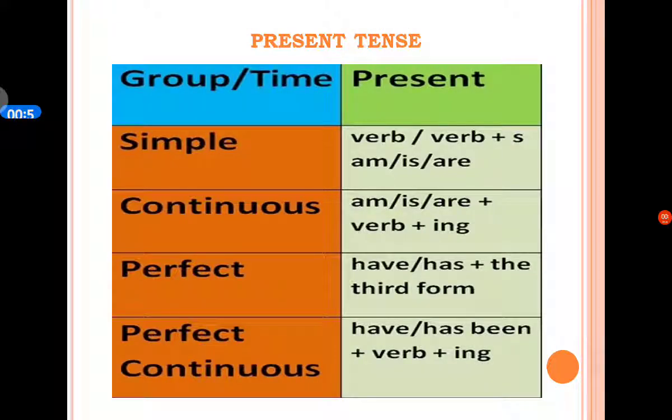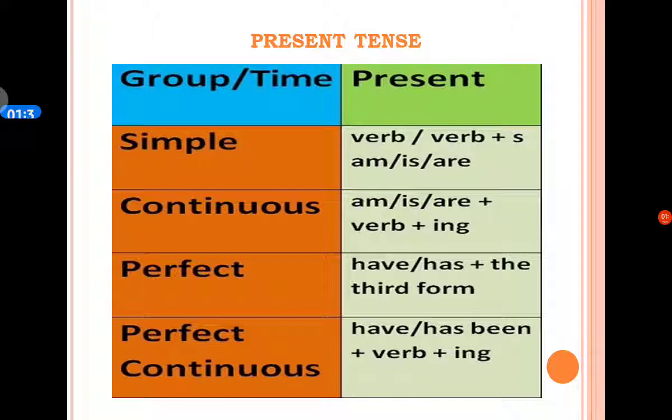Here is the structure or form of four types of present tense. The first tense is simple present tense, and in simple present tense we use the present form of to be, that is am, is, are. At the same time in simple present tense we may use the basic verb, and we should add the s/es form to the basic verb with a third person singular.